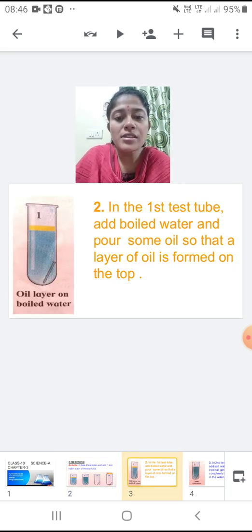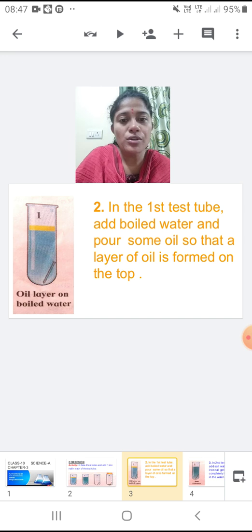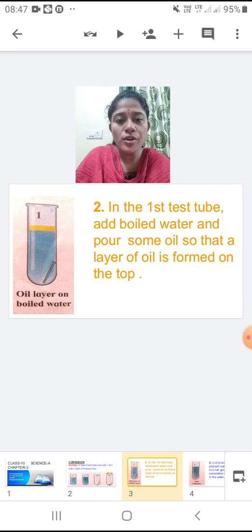See, in the first test tube we have to add boiled water, and from the top you have to pour some oil so that a layer of oil is formed on the test tube. As we all know, the density of oil is lesser than water, so oil will float on water, it will not get mixed. So boiled water, and then some oil, so the test tube is covered with a layer of oil. This is about the first test tube.